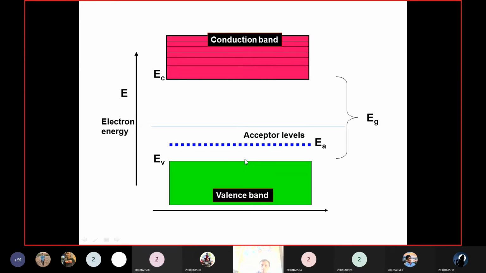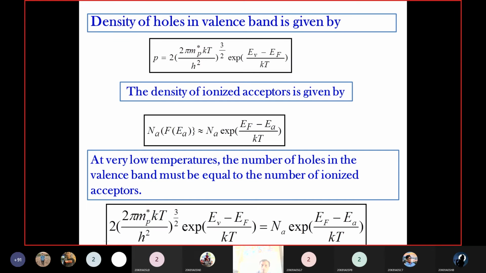Now we will calculate the density of holes, or the carrier concentration of holes, in a p-type semiconductor. For an intrinsic semiconductor, we calculate the density of holes in the valence band: p equals 2 into (2 pi mp* kT by h squared) whole power 3 by 2 into exponential of (Ev minus Ef) by kT. This is the density of holes in the valence band.